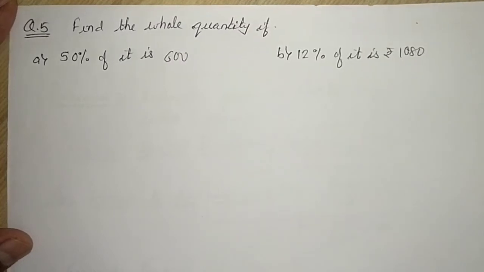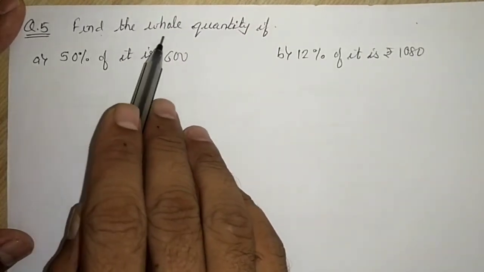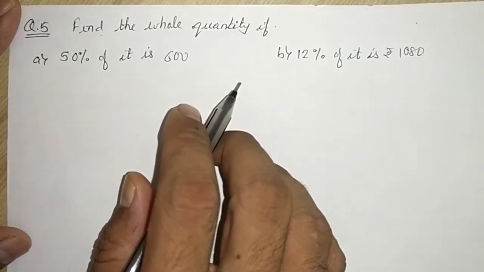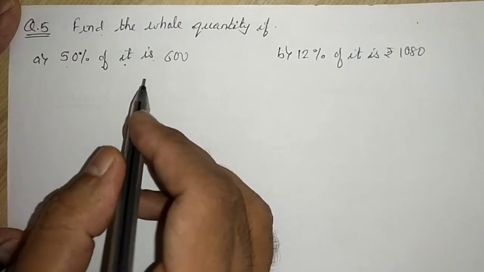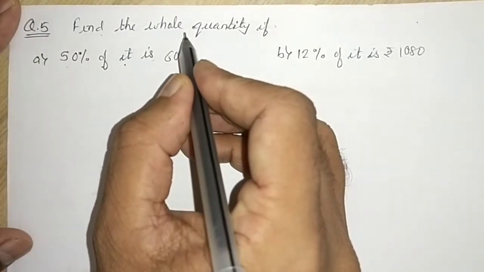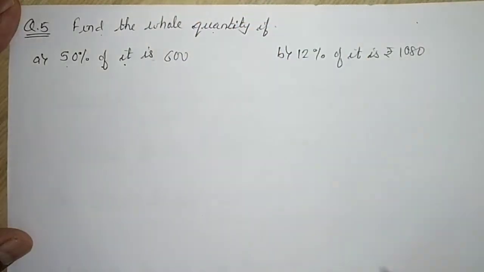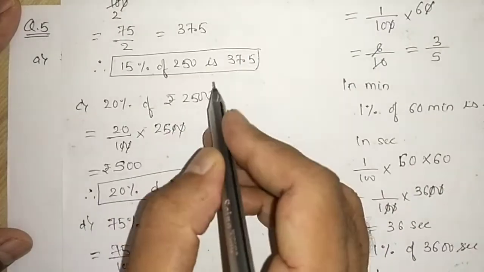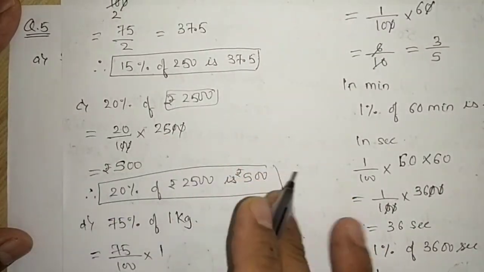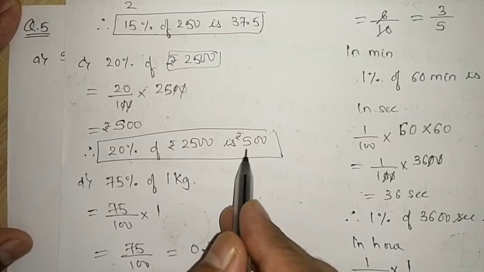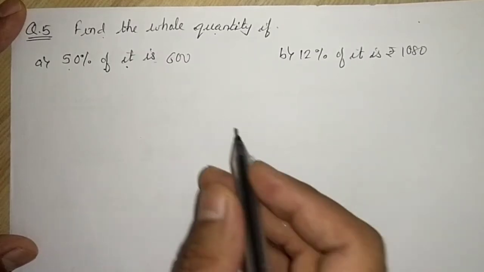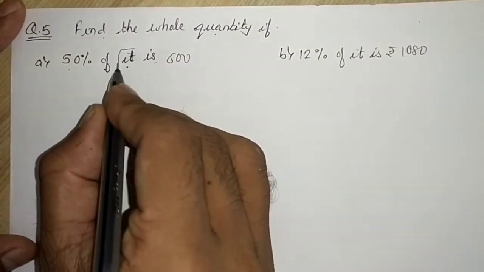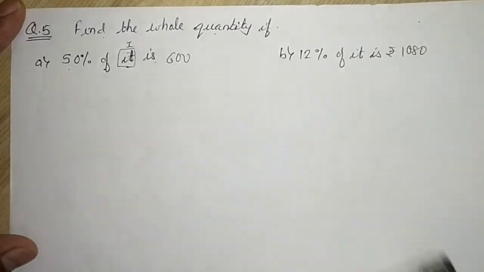So question number 5 says, find the whole quantity if 50% of it is 600. Students, in question number 4, they have given us the whole quantity and we are supposed to find its part. Here they have given us the part and we are supposed to find the whole quantity. So what we will do? We don't know that quantity, so we will write it as x.